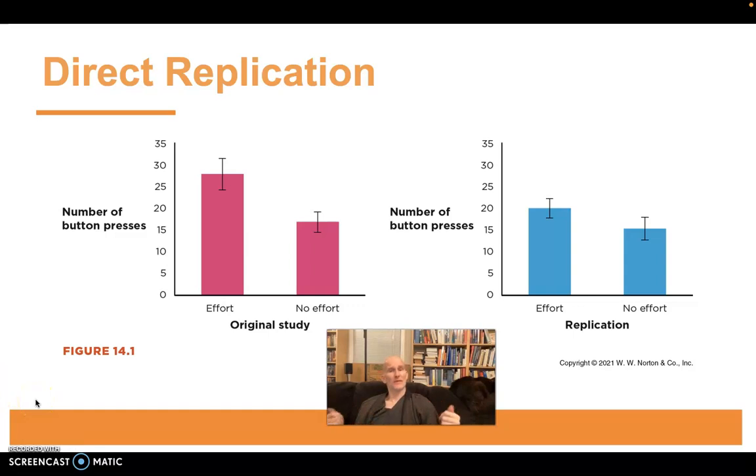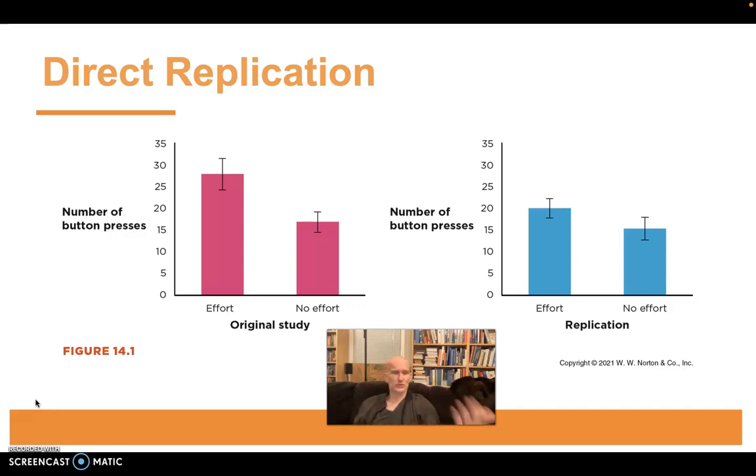So what does direct replication tell us? Of course, it tells us that the original finding is highly unlikely to be a simple fluke, right? But it doesn't increase our knowledge as such, because you could argue, well, there's the original finding and we already knew that based on the original finding.